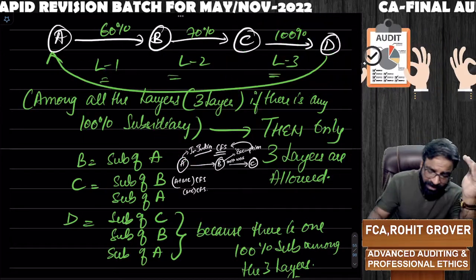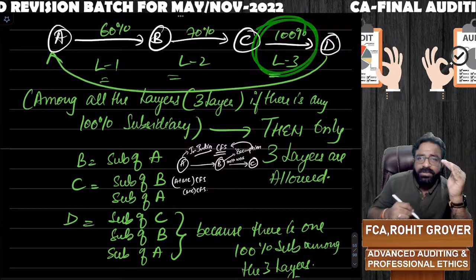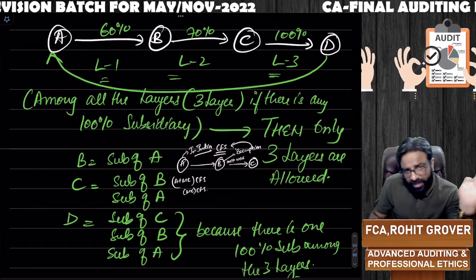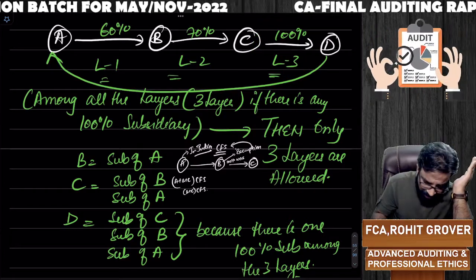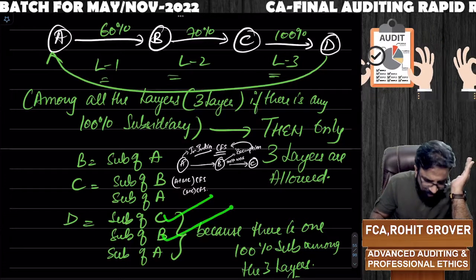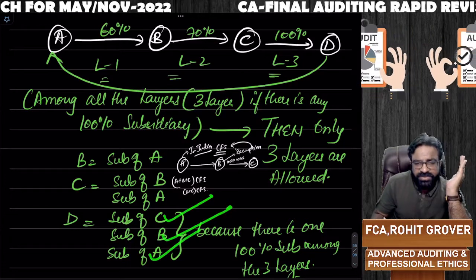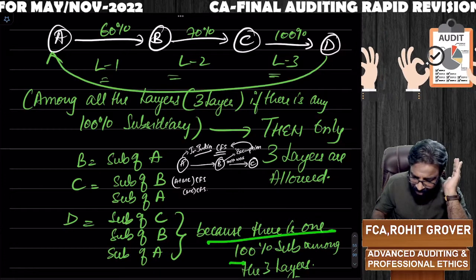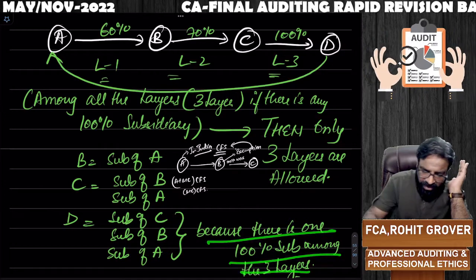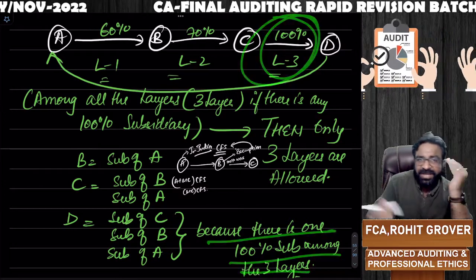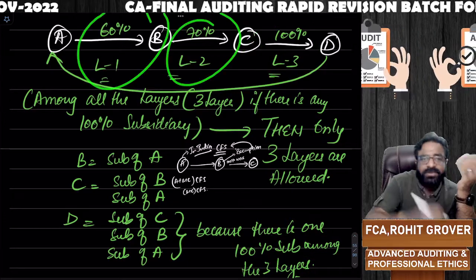But if anywhere a 100% wholly owned subsidiary is there in any of the three layers, then D is also a subsidiary of C, D is also a subsidiary of B, D is also a subsidiary of A because there is a 100% subsidiary among the three layers. You can see that there it is 100%. It can be here also, it can be here also.